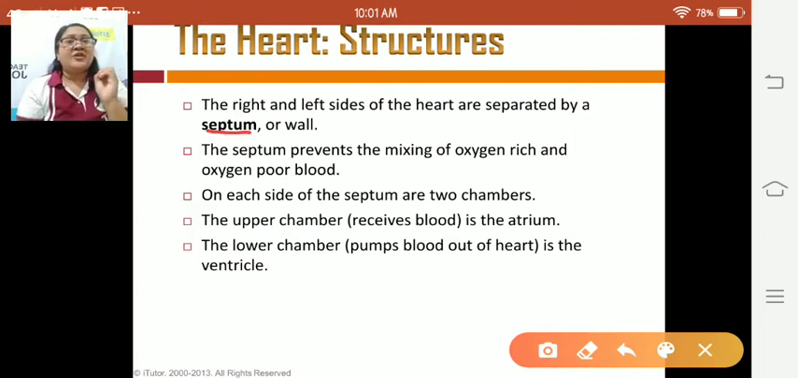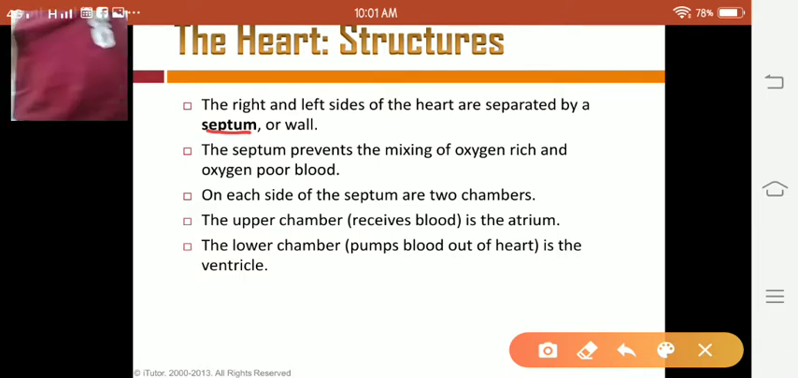Okay, so on each side of the septum are two chambers. So the upper chamber receives the blood, and it is called the atrium. And we have here the lower chambers, what we call the ventricle, and it pumps blood out of the heart.